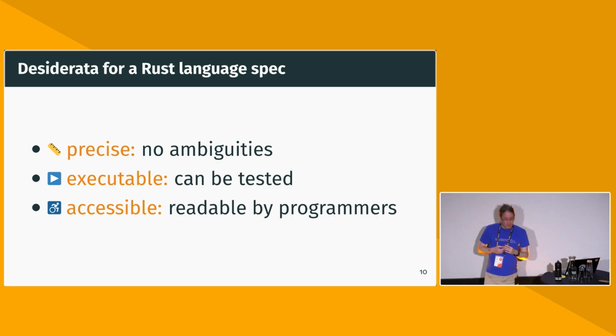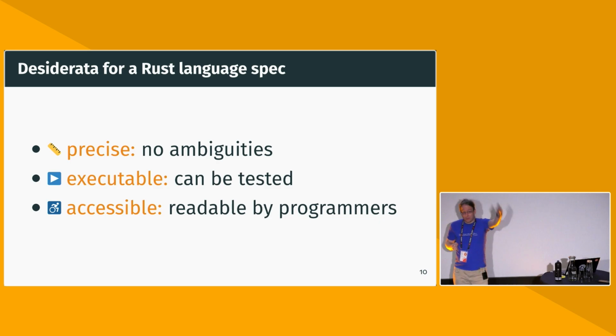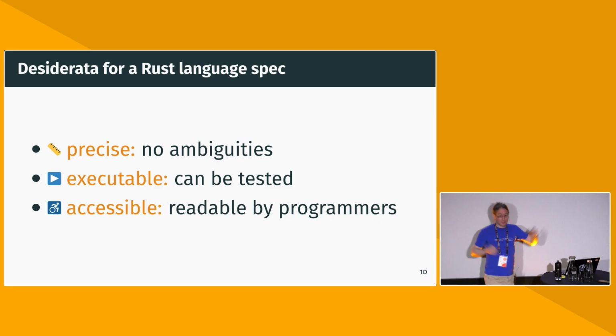But also, of course, I would like the spec to be accessible. I'm an academic researcher. We like writing our papers with lots of Greek letters and weird lines in them. They are amazing, but not many people can read them unless they did a PhD in programming languages. And the Rust spec is something Rust unsafe code authors need to be able to read to be able to write Rust unsafe code. So we can't have that be full of Greek letters. We need to find some way to make this precise and executable while also being accessible to at least a reasonably well-experienced Rust developer. I wouldn't expect someone who's just starting to learn Rust to be able to read this. That's okay. I think it's okay to expect some amount of Rust understanding, but it's not okay to expect a PhD in programming languages.